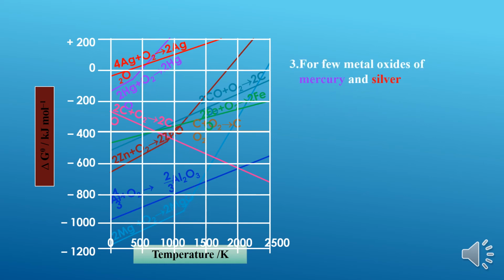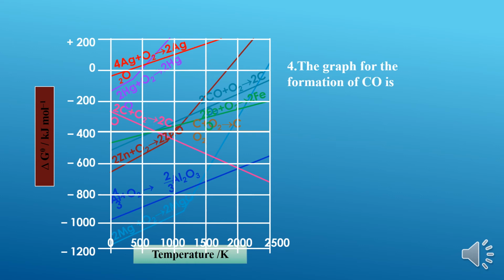Then we have one more point in this slide: for a few metal oxides such as mercuric oxide and silver oxide, these graphs are plotted at the upper part of the Ellingham diagram. In the sense, their delta G naught value is almost all in the positive nature, like 100 plus, 200 plus, 300 plus. So they are plotted at the upper part of the Ellingham diagram.